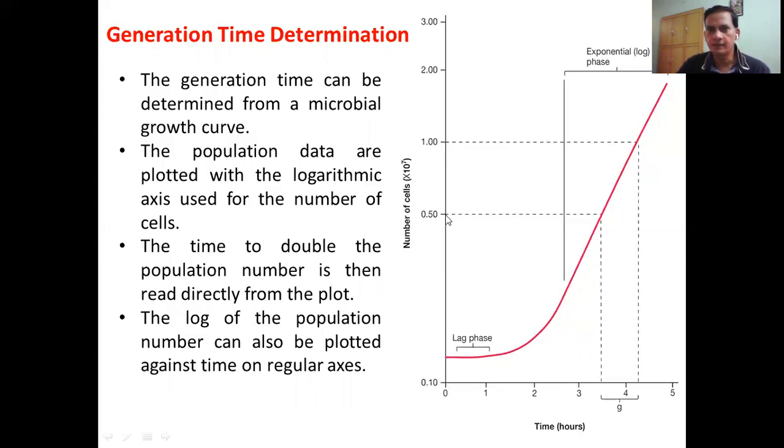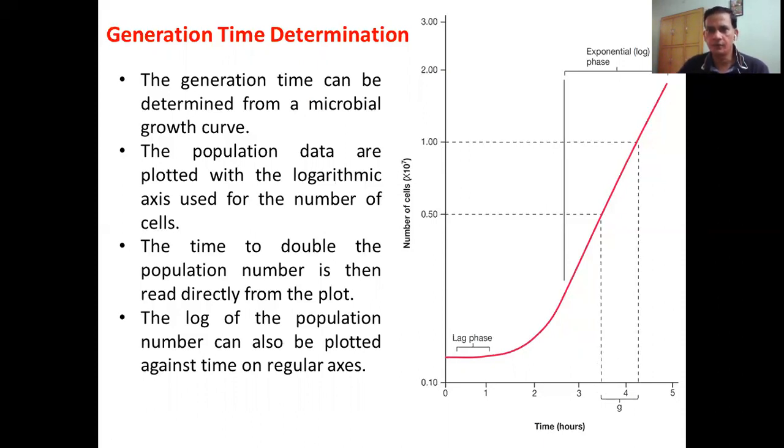We can see that from 0.5 to 1, the number is doubling. From 1 to 2, the number is doubling. So directly we can draw a line to the point and drop that line. The gap, the difference between these 2 points, is the generation time. So if we have these kinds of plots, we can directly get the generation time.